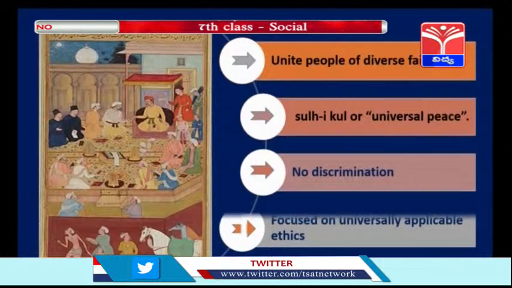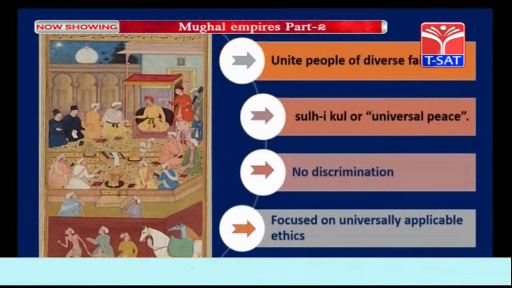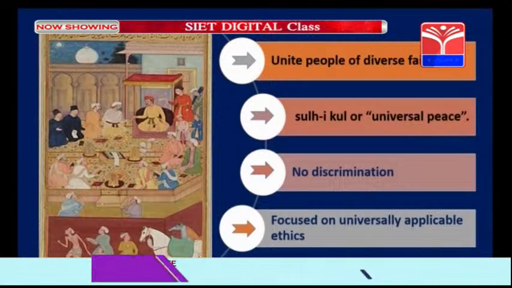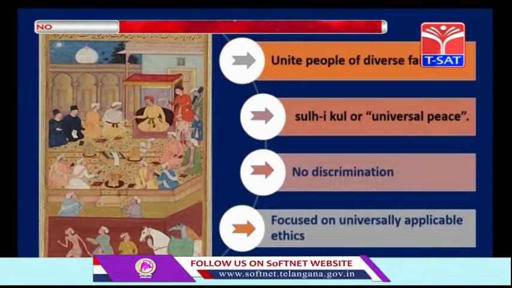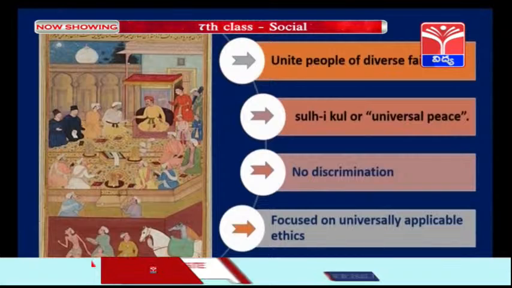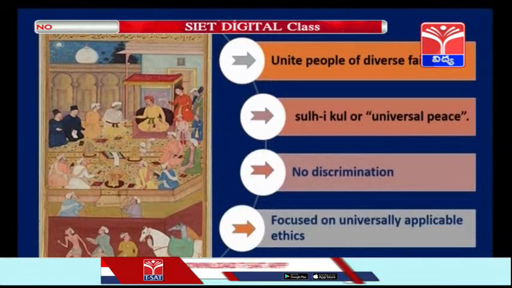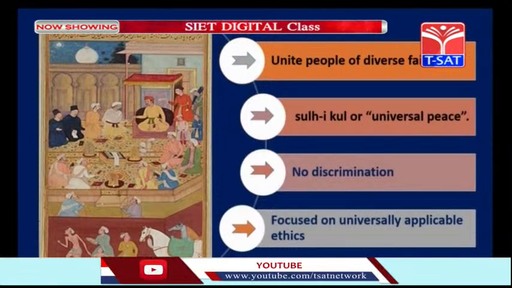So with this idea, he started a policy called Sulh-i-Kul, or in English, universal peace. And according to Sulh-i-Kul, there will be no discrimination among the people on the ground of their social status or religion.